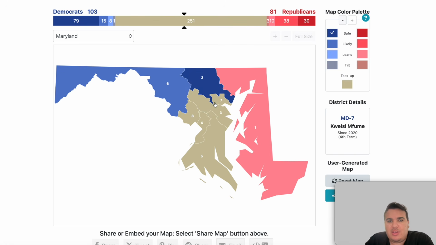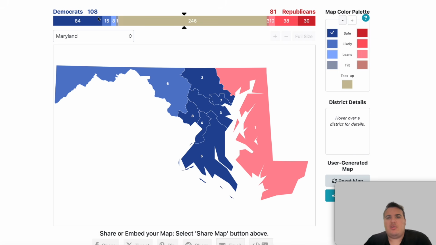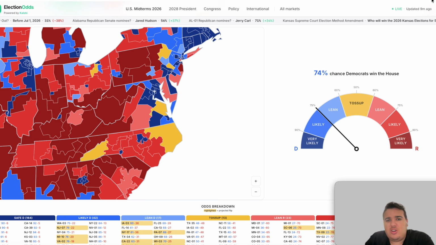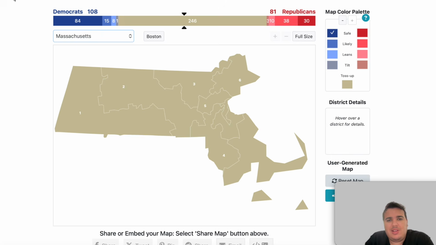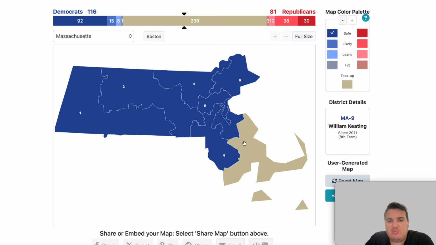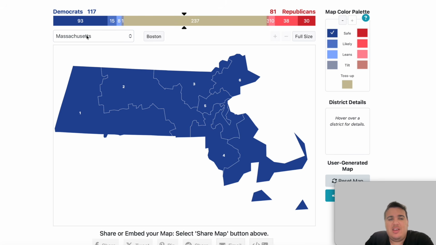So we can put these in the categories. Democrats certainly picking up some House seats in Maryland here. Now 108 for the Democrats, 81 for the Republicans. Massachusetts, this should not take any time at all. All of the House seats in Massachusetts are listed as safe for the Democrats. Democrats, clean sweep, run the table. Can't say trifecta because it's more than 3, but yeah, safe seats in Massachusetts gets the Democrats up to 117.